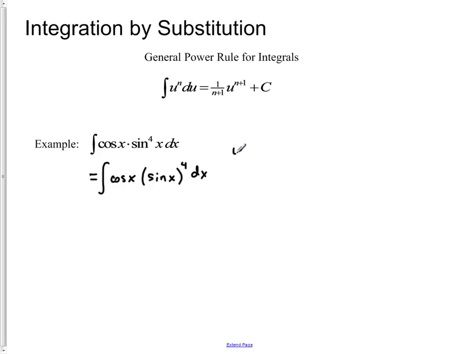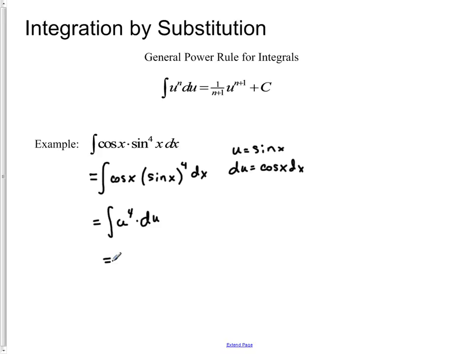Because if we make a substitution where we make u equal to sine of x, we know that its derivative du is going to be equal to the cosine of x times dx, both of which are present in this expression. And so rewriting this using our general power rule form tells us that we have u raised to the fourth power, replacing sine of x to the fourth power, times du, replacing cosine of x times dx.